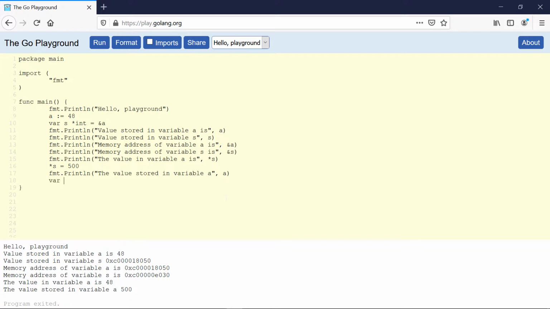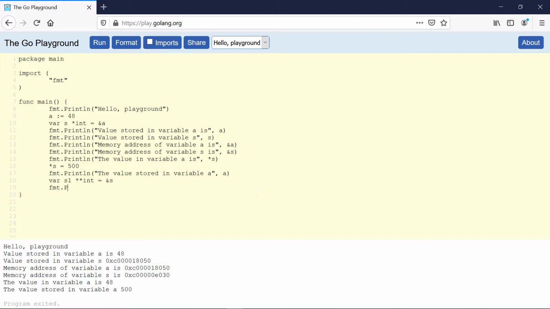Let's use this var keyword, then the name of the variable will be s1, and when we declare the double pointer or a pointer to a pointer, we use two dereferencing operators. We use the address operator to get the memory address, and this time we want to have the memory address of the pointer variable s.